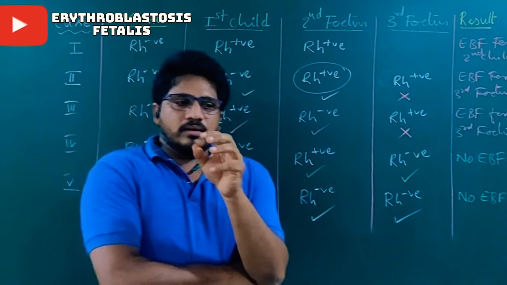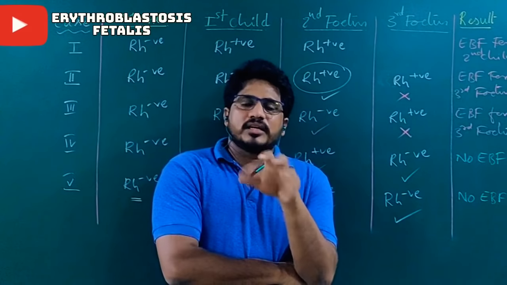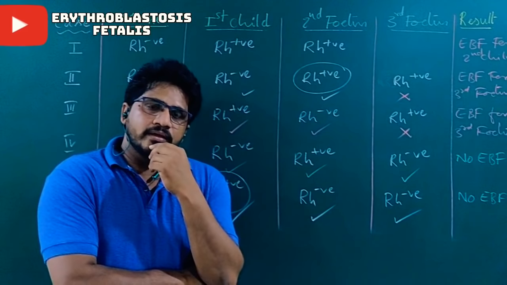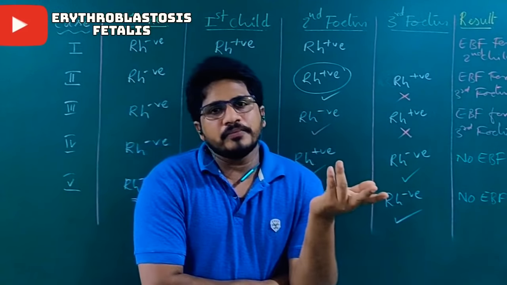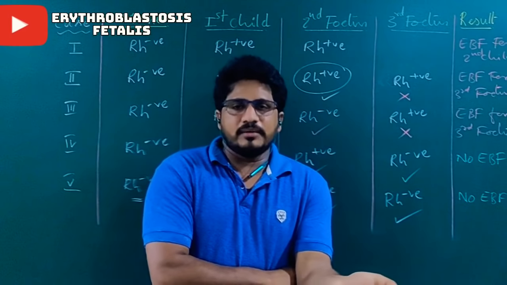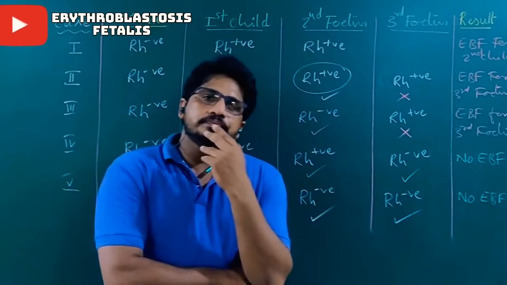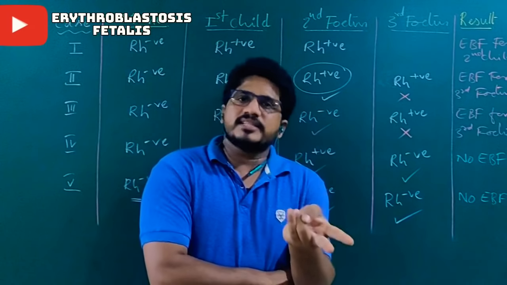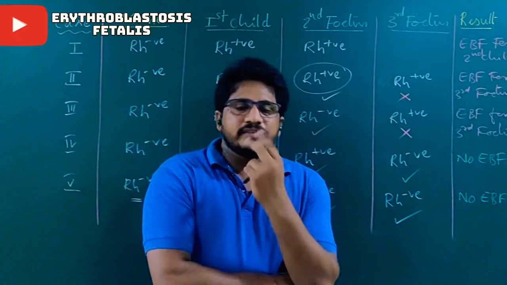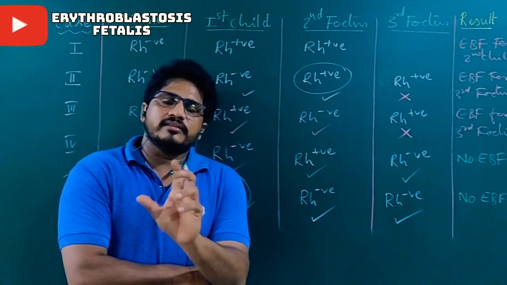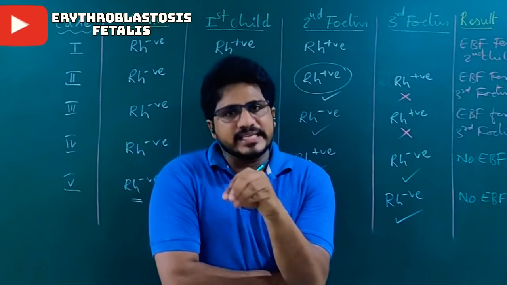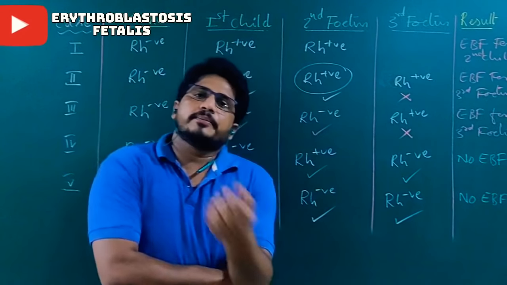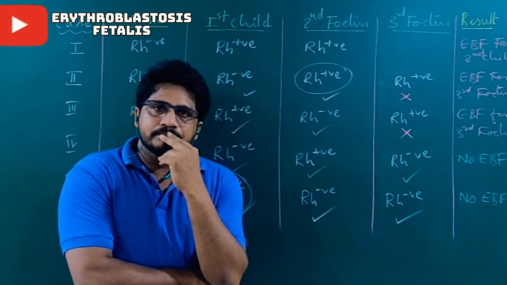So while marrying, the couple should check whether their blood group is negative or positive. If both are positive, there is no problem. Their future progeny is always positive. If the father is positive and the mother is negative, there is a chance. If the father is negative, it means if anyone in the couple, the father or mother, is negative, there is a chance, not sure, but a chance that their progeny will be negative.